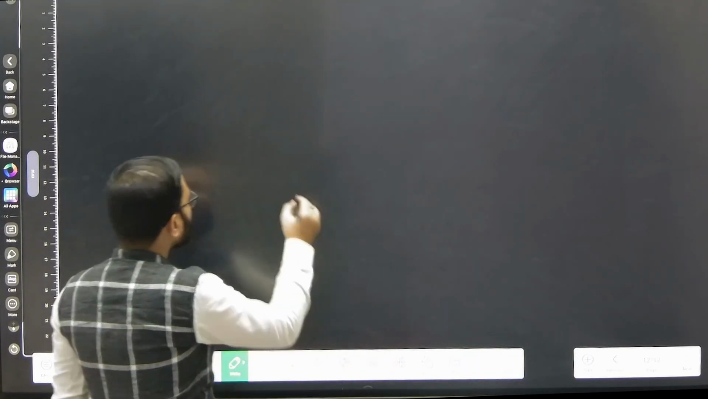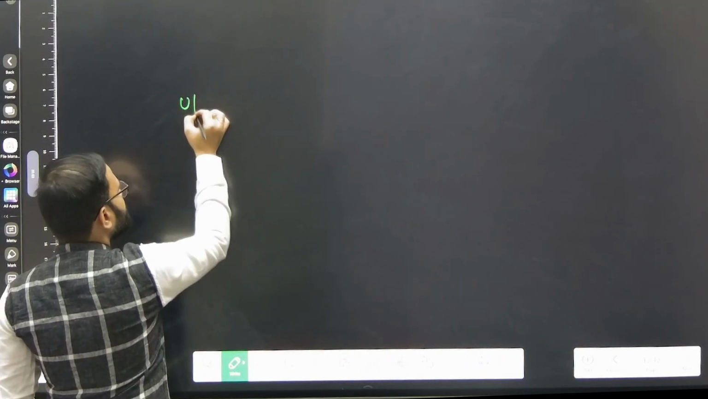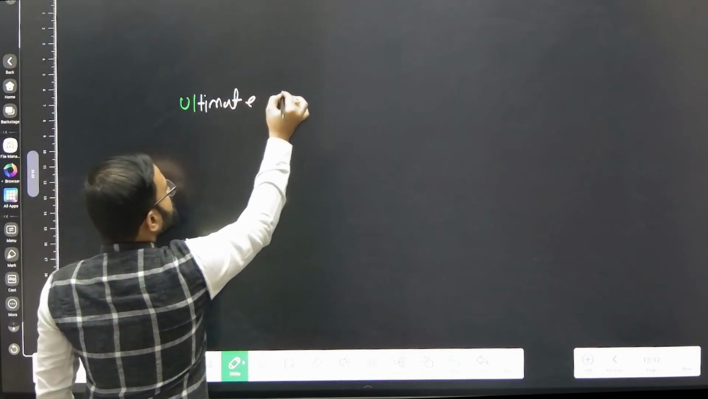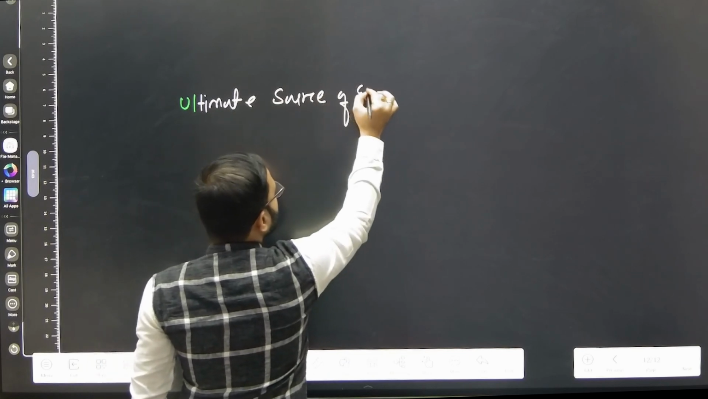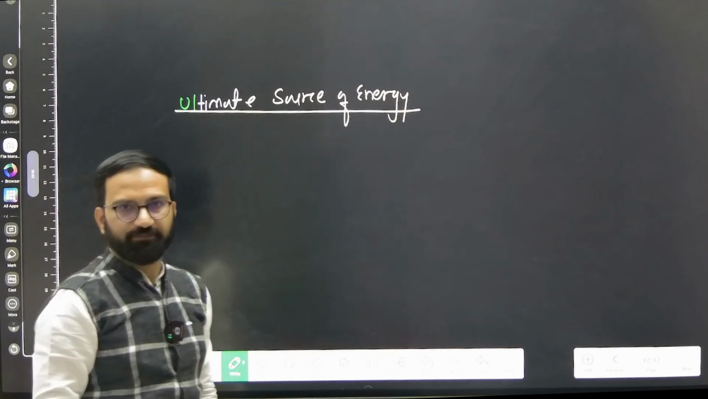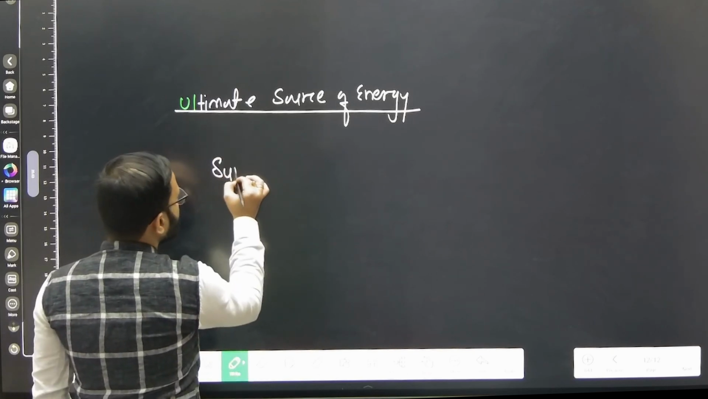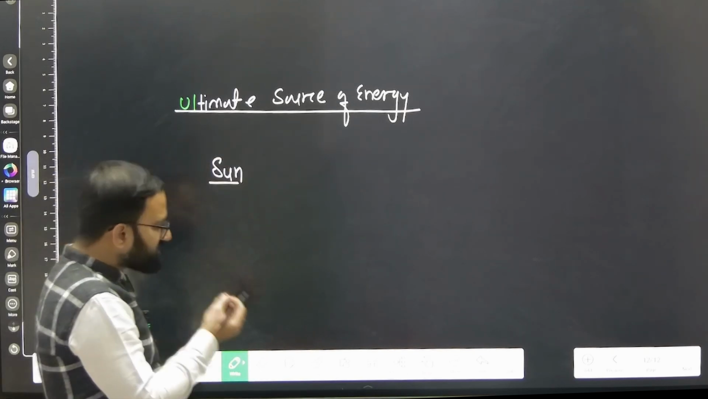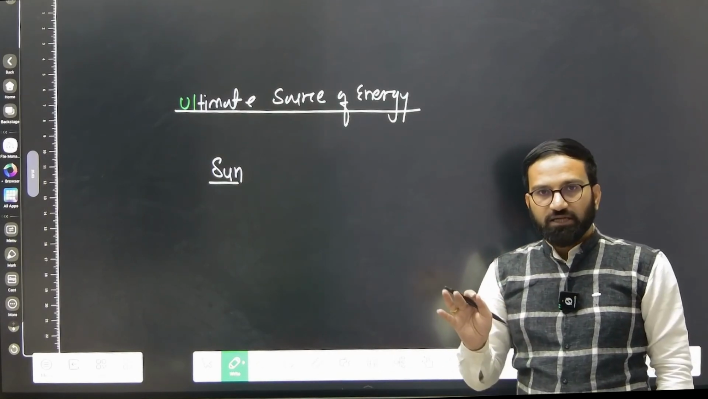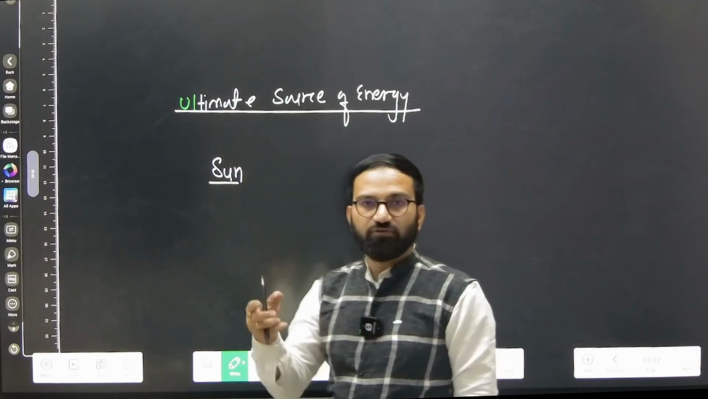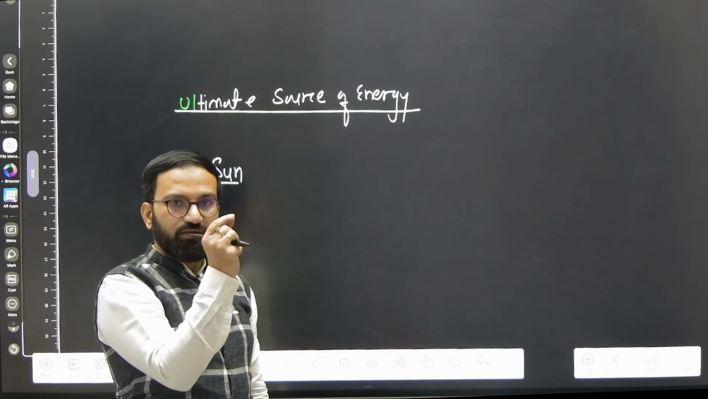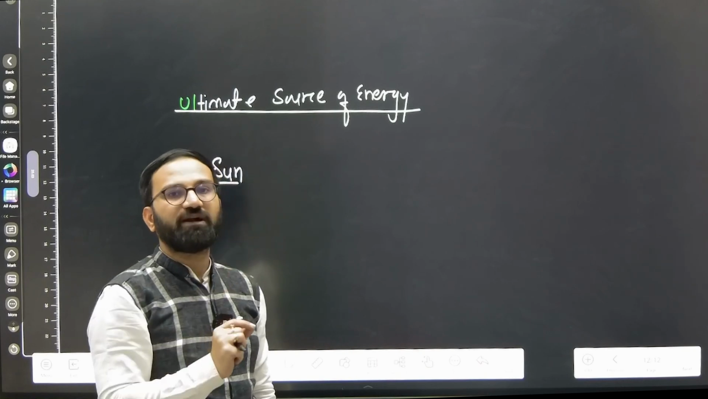So let me ask you another question: what is the ultimate source of energy in our earth, in our solar system? That is the sun, right? Now the sun has its own light, its own energy. What is the basis of that particular energy?